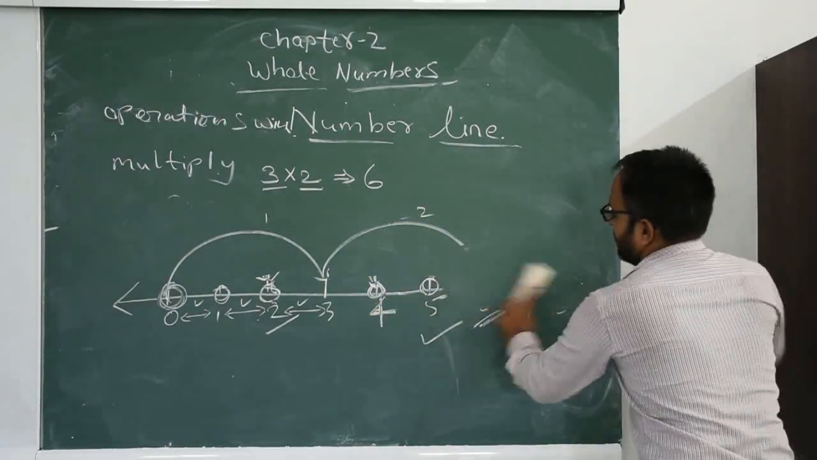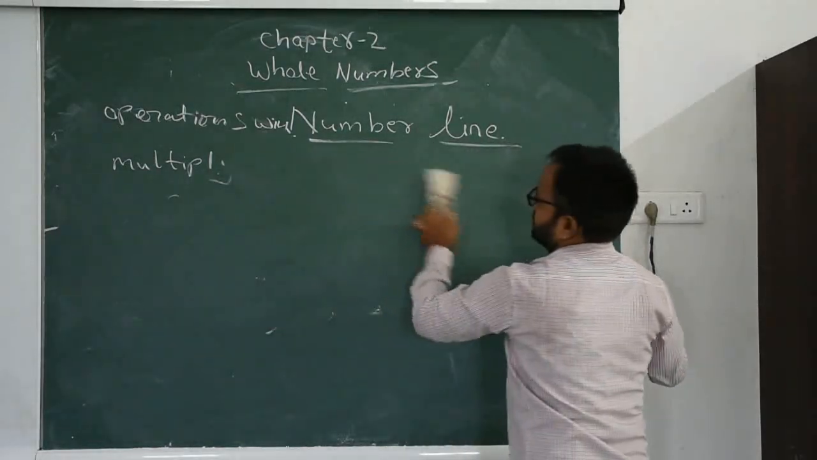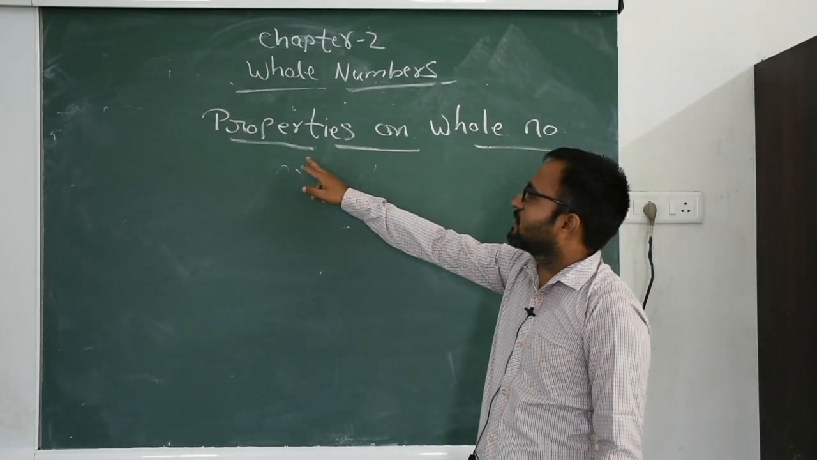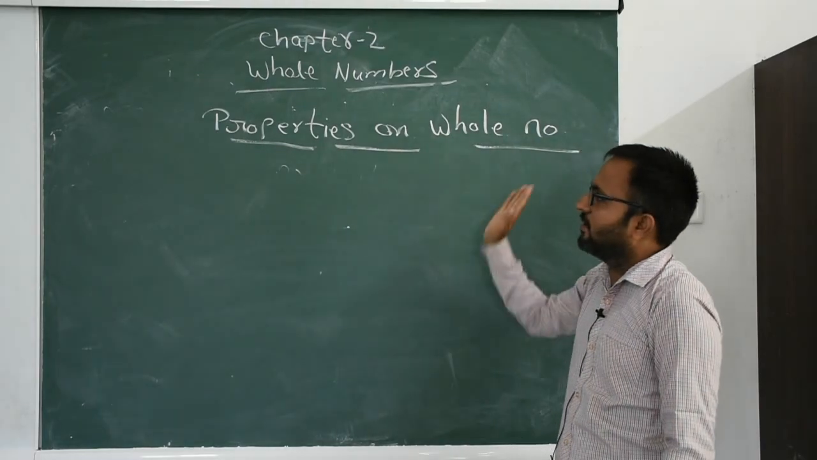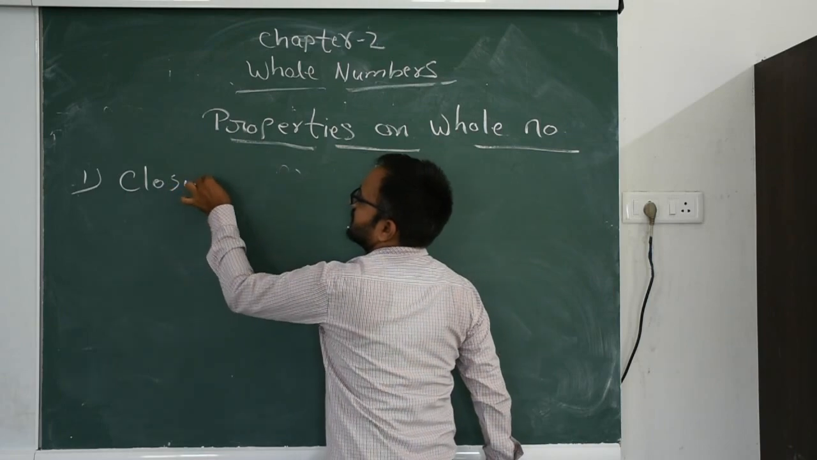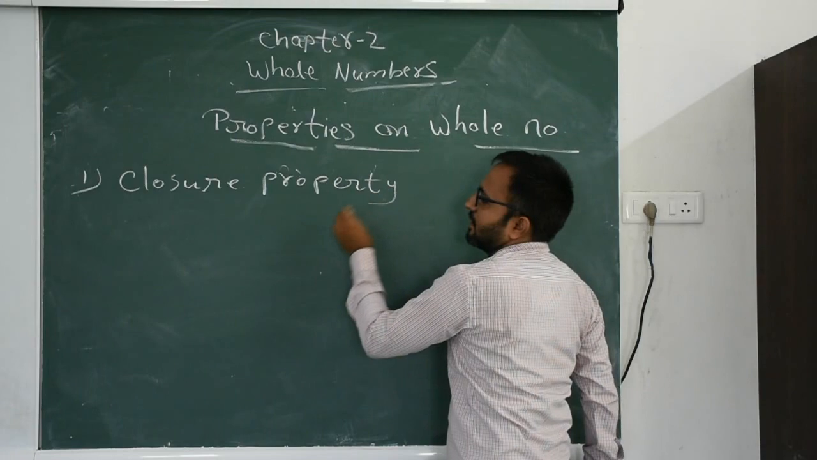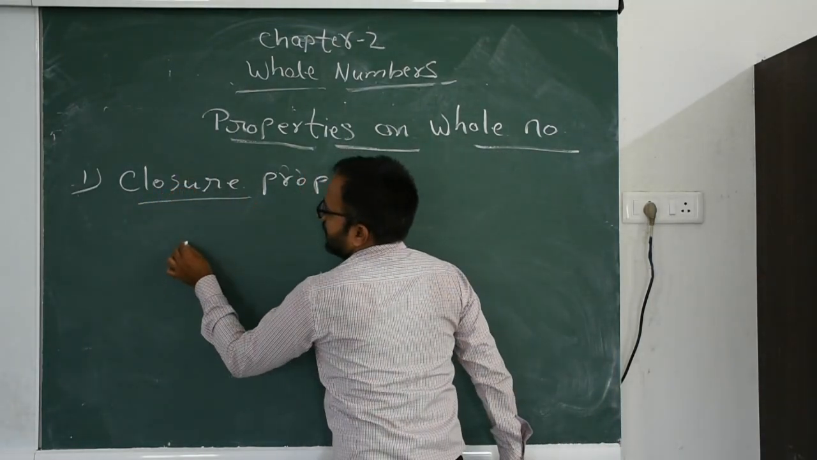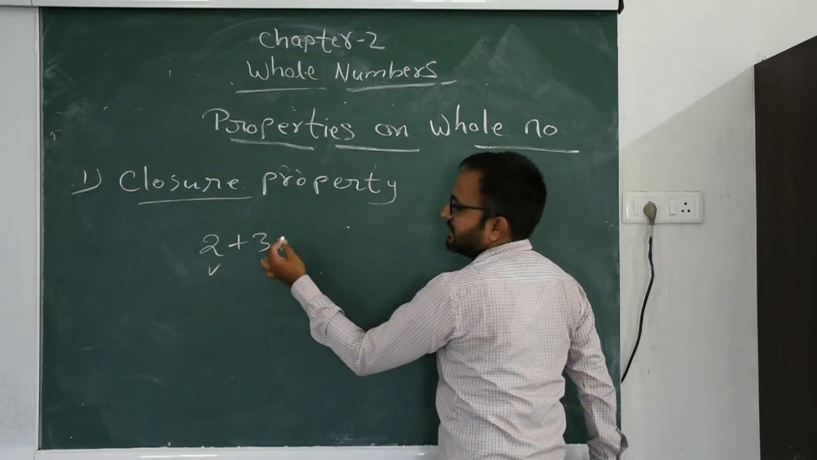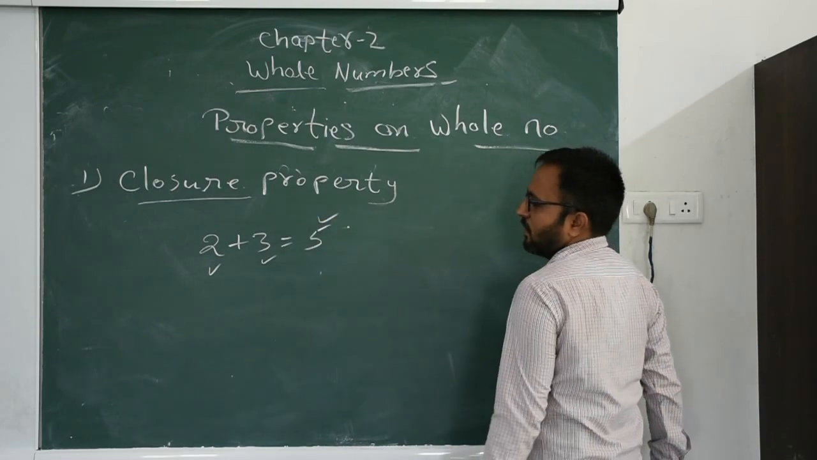So now we discuss the next topic related to whole numbers. Okay, now our next topic is properties of whole numbers. So the first property in your book is closure property. In closure property, if we add two different whole numbers, 2 plus 3, 2 is a whole number, 3 is a whole number, so we get 5. 5 is also a whole number.